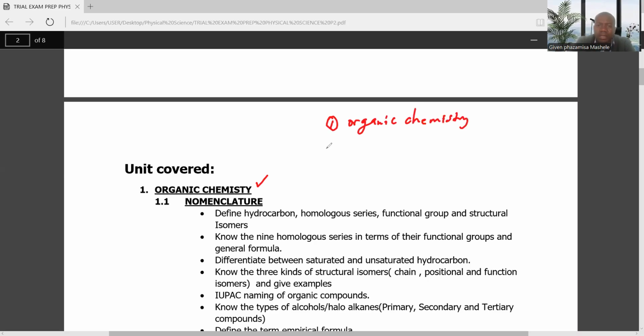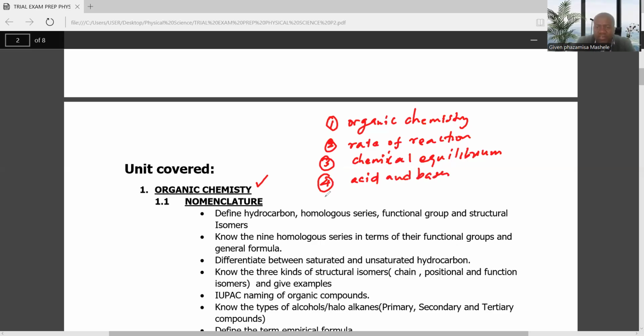Followed by number 2, the rate of reaction, and number 3, chemical equilibrium. Then number 4, it's what you call acids and bases. Then the last one is electrochemical reactions, or electrochemistry. So you need to be able to know all these 5 topics.